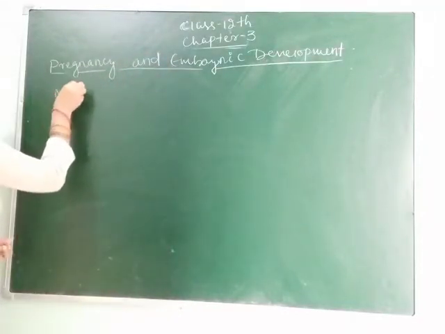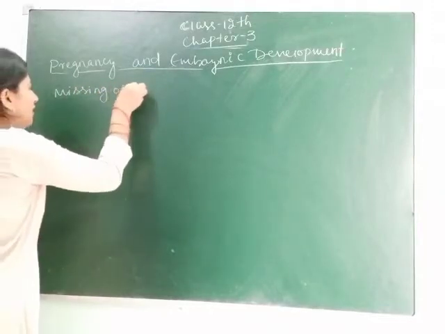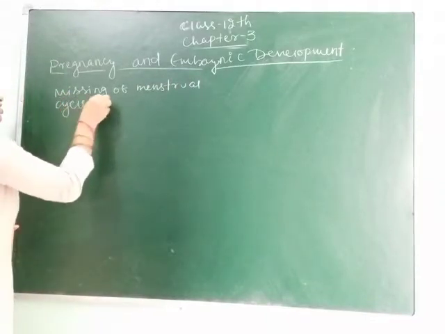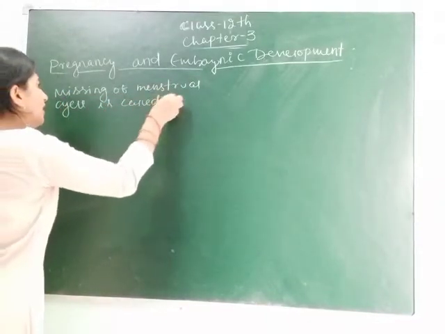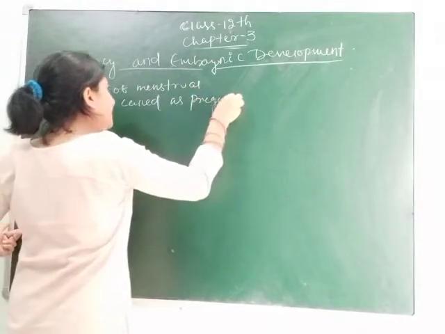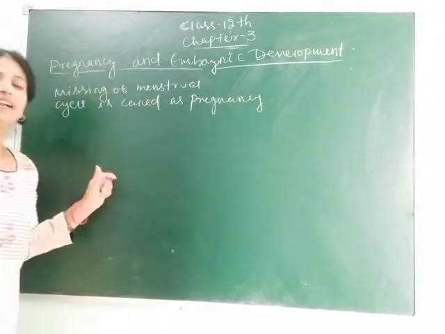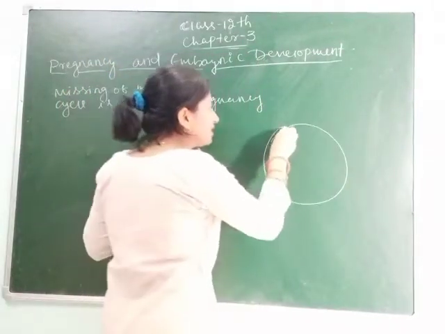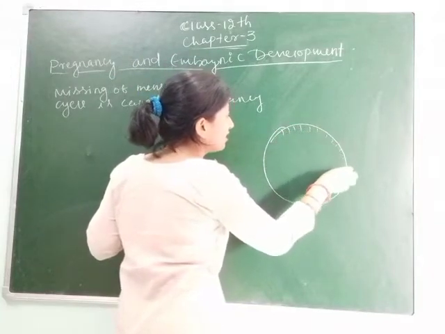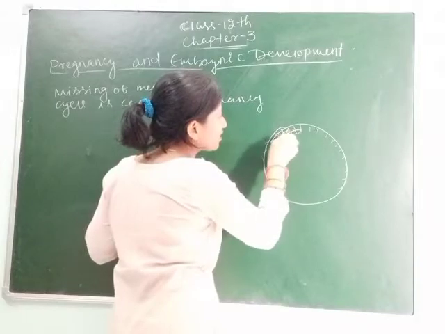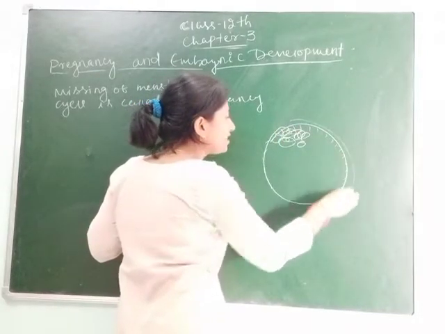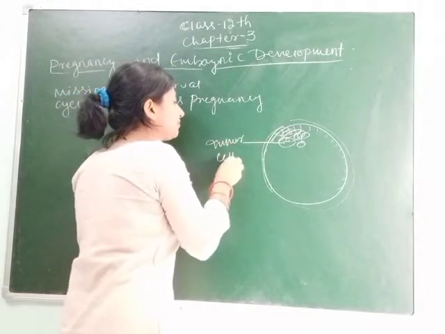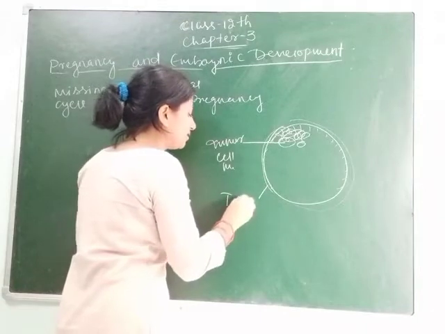Missing of menstrual cycle is called pregnancy. As I have told you, after implantation of the zygote, here is the diagram. This is the blastocyst, inside which the blastomere is attached. The outside is called the outer trophoblast and this is the inner cell mass.